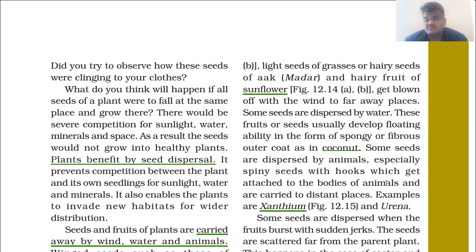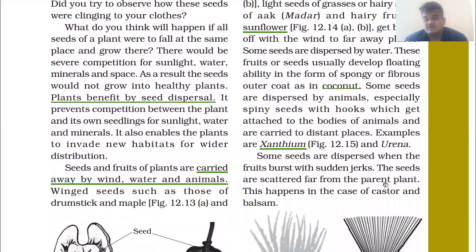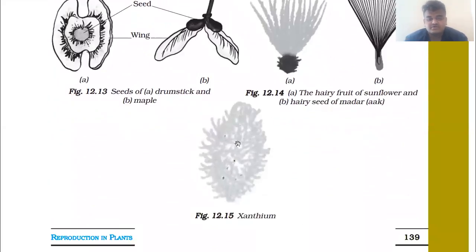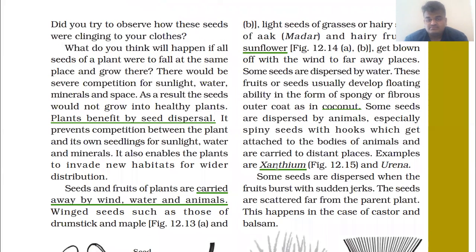Examples are xanthium and urena. In figure 12.15 you may be given a colorful figure in your textbook, so whenever you are attending this online session, just open your textbook also. So this xanthium is dispersed with the help of the body of animals only. You can take the example of human beings also, or some birds.